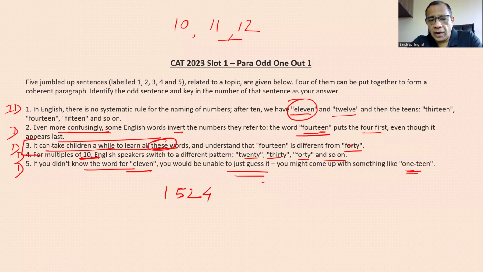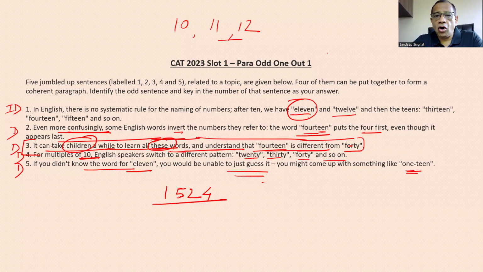Because एक तो पैराग्राफ में ये sentence कुछ value add नहीं कर रहा है, in the sense that we have suddenly introduced children, right, which is not a part of rest of the sentences, and taking a while to learn all these words. So again, that's a little different concept. So para odd one out में हमें ये करना है that we have to identify the statement that does not add value, or in the sense that it is not needed to make a coherent paragraph out of these rest of the sentences. तो अगर हम इसको हटा भी दें तो कोई फर्क नहीं पड़ रहा है. The paragraph can be very well sequenced like this 1, 5, 2, 4. So third जो था इसमें ये एक odd one out sentence.